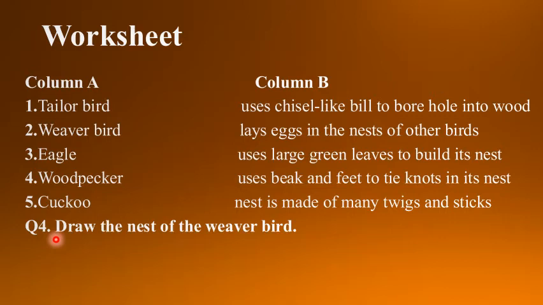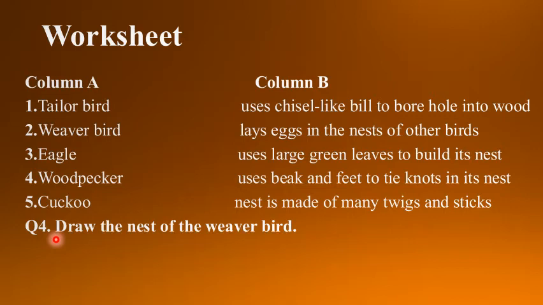Next question. Write true or false. Quails and ducks use their own feathers to line their nest. Is it true or false? Yes, it is true, because quails and ducks use their own feathers, whereas some birds use the feathers dropped by larger birds. Okay?